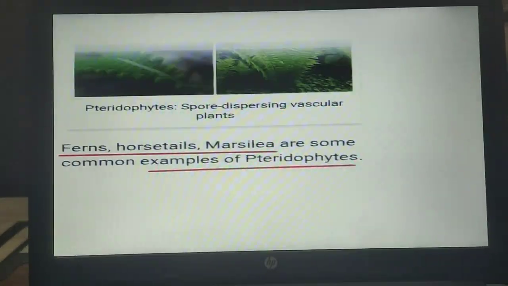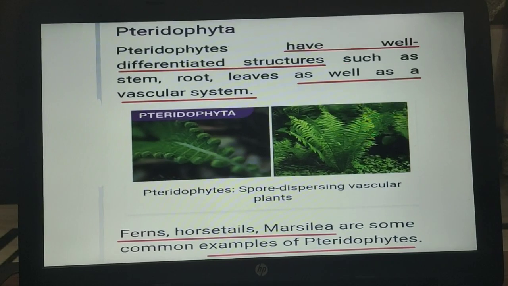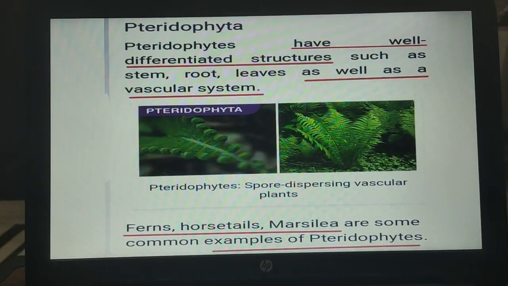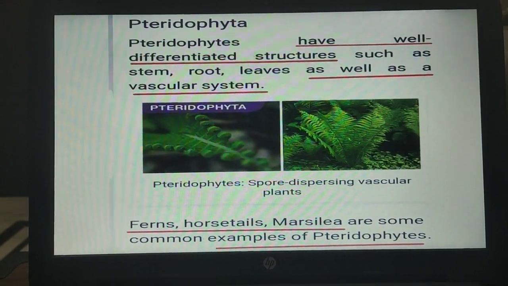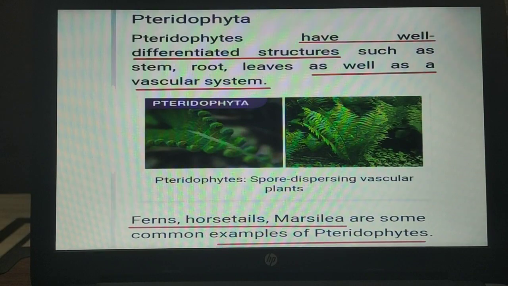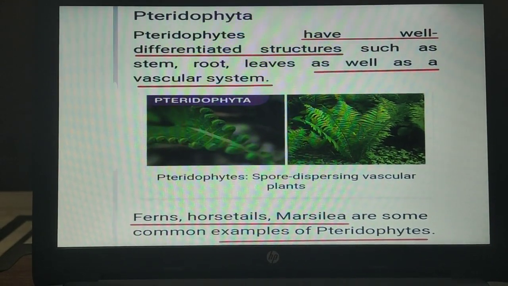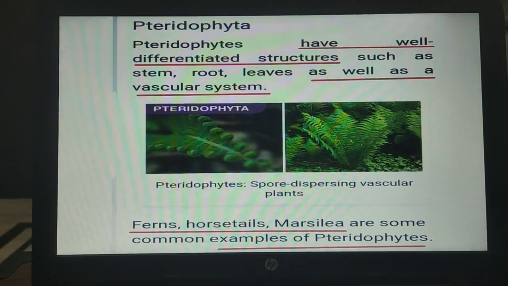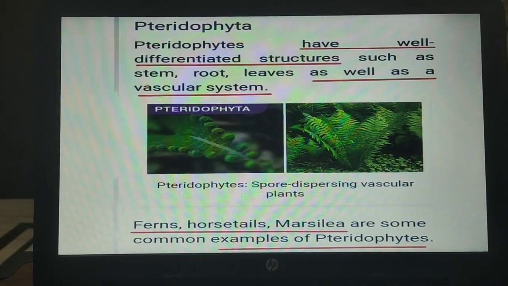The next phylum I am taking up is the Pteridophyta. Pteridophytes have well differentiated structures such as stem, root, leaves, as well as a vascular system. Ferns, horsetails, Marsilea are some of the common examples of Pteridophytes.